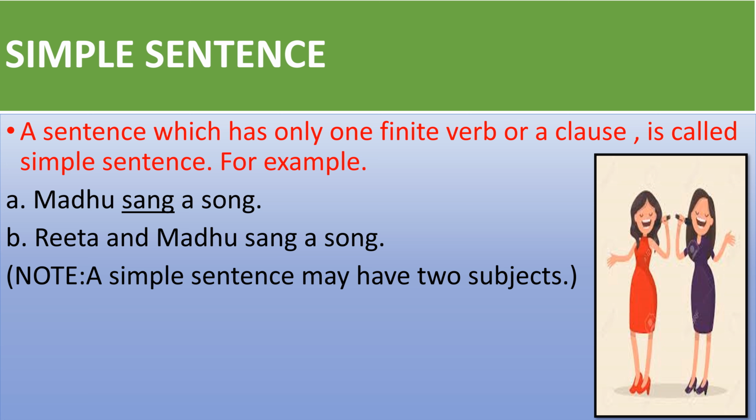Simple sentences. A simple sentence has only one finite verb or a clause. For example, Madhu sang a song. Rita and Madhu sang a song. A simple sentence may have two subjects as is given here, Rita and Madhu, and it may have one subject also.